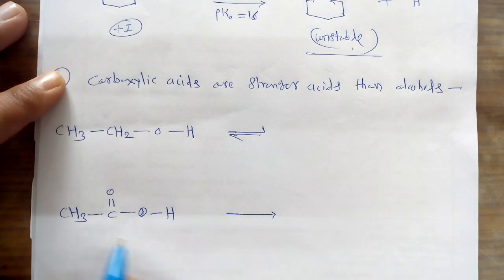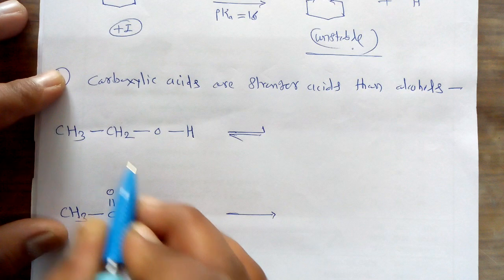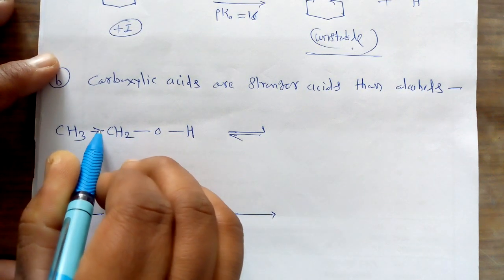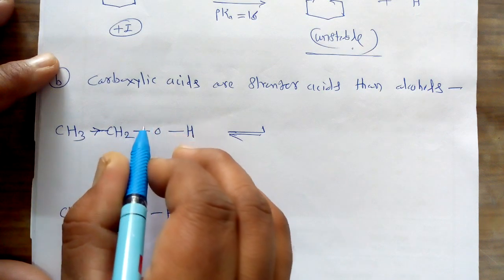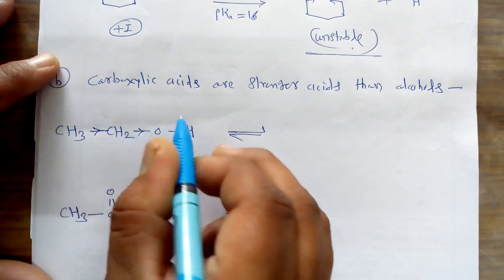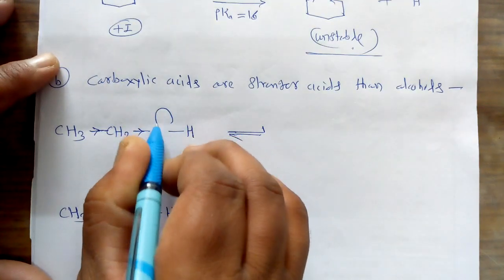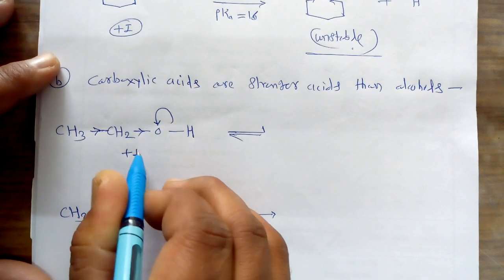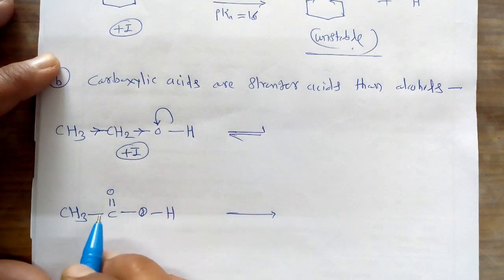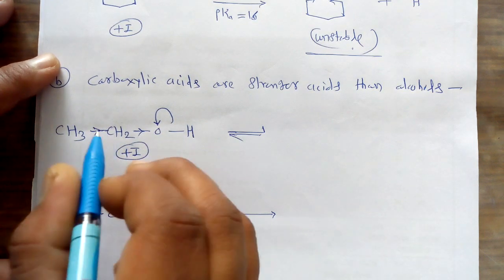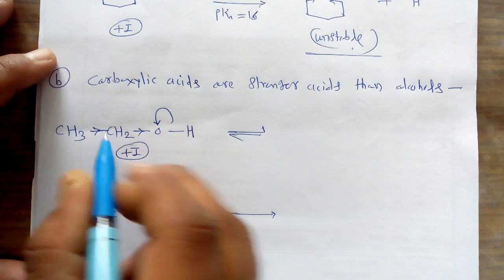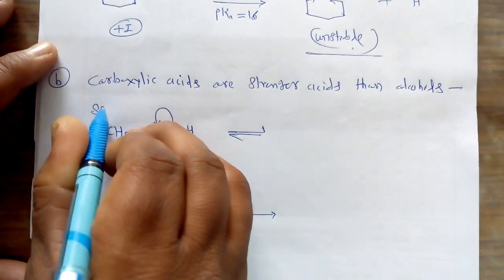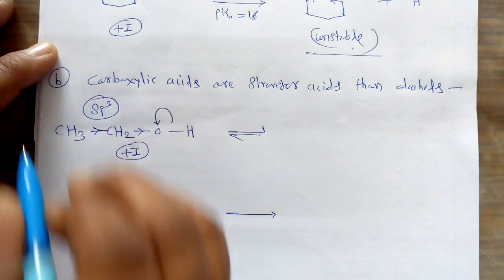So first of all, if we look towards these alcohols, in these alcohols alkyl groups are present, and we know very well that the alkyl group shows the plus I inductive effect. The plus I inductive effect is present due to the sp3 hybridization of this particular carbon.